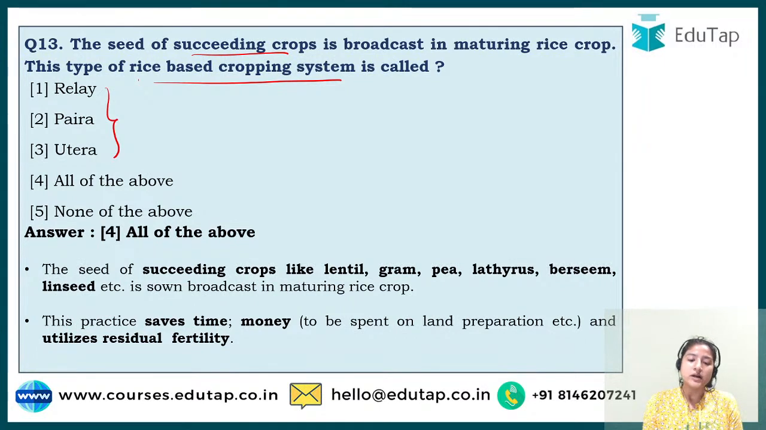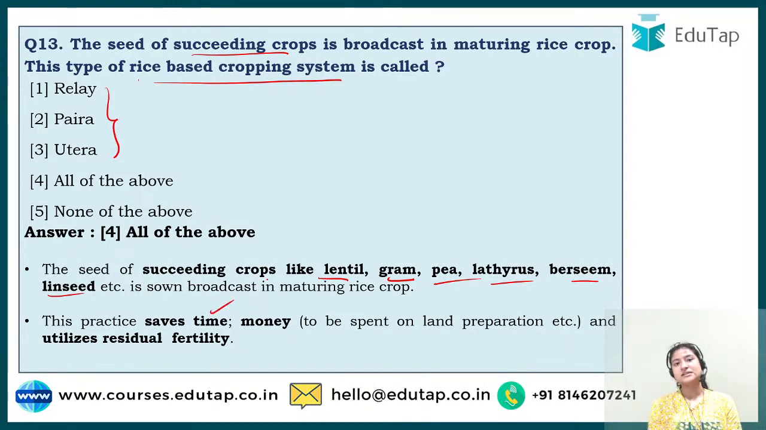Now, when we grow the succeeding crop, mostly they belong to the leguminosae family, so that whatever nitrogen the soil has lost can be replenished. The crops that can be grown are lentil, gram, pea, lathyrus, berseem, linseed. Anything like that can be grown. And why is this practice done? To save time.